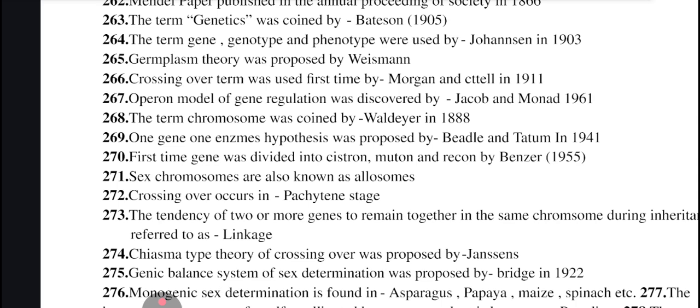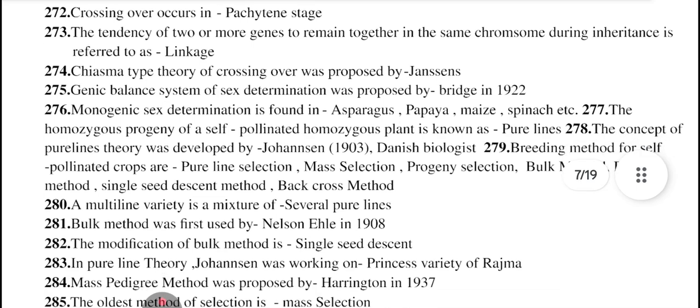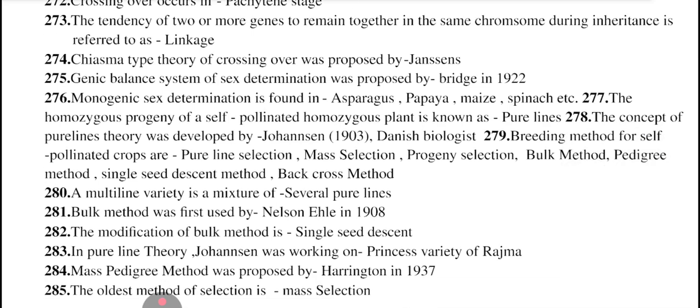First time gene was divided into cistron, muton, recon by Benzer in 1955. Sex chromosomes are also known as allosomes. Crossing over occurs in pachytene stage. Tendency of two or more genes to remain together in the same chromosome during inheritance is referred as linkage. Chiasmatype theory of crossing over was proposed by Janssens.